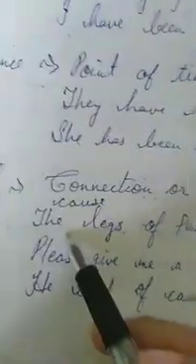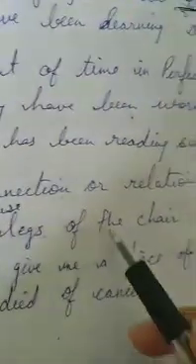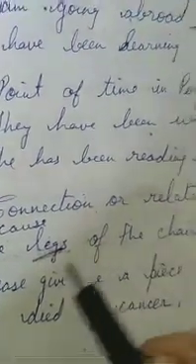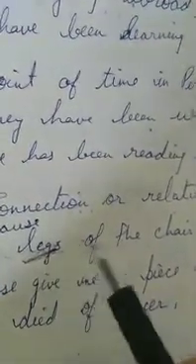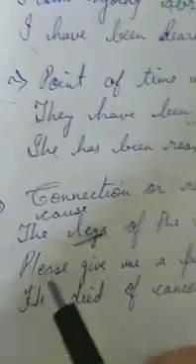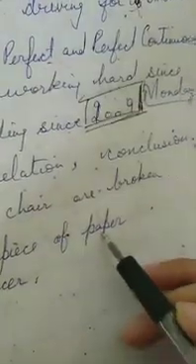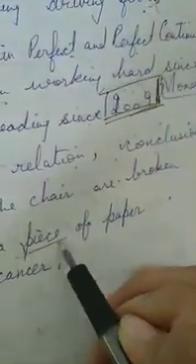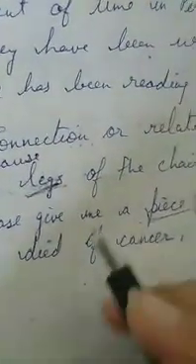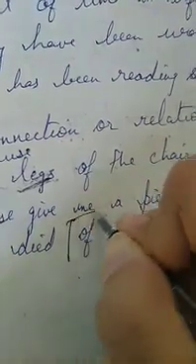Next we have of. Of indicates connection or relation or conclusion or cause. Now look, the legs of the chair. Kiski legs? The legs of the chair. This is telling the relation. Please give me a piece of paper. Now look at this. He died of cancer. Now in this line, this is telling about the cause.